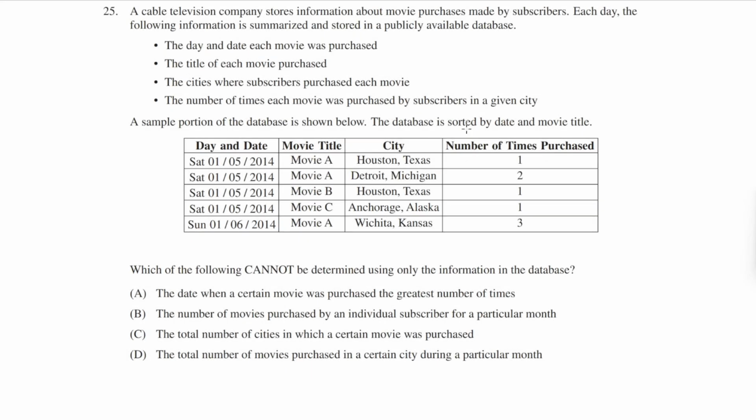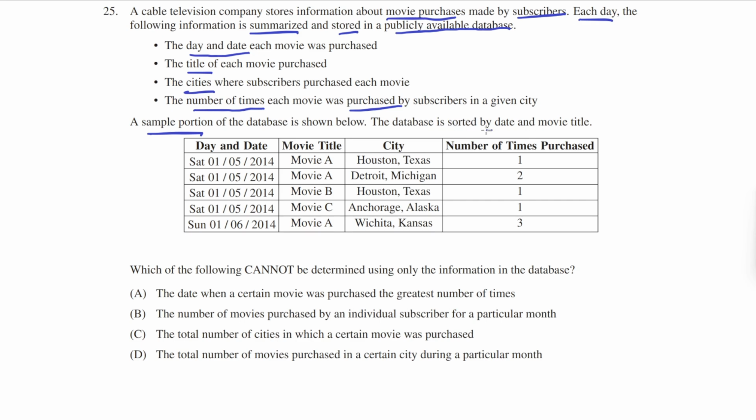A cable television company stores information about movie purchases made by subscribers. Each day, the following information is summarized and stored in a publicly available database: the day and date each movie was purchased, the title of each movie purchased, the cities where subscribers purchased each movie, and the number of times each movie was purchased by the subscribers in a given city. A sample portion of the database is shown below.